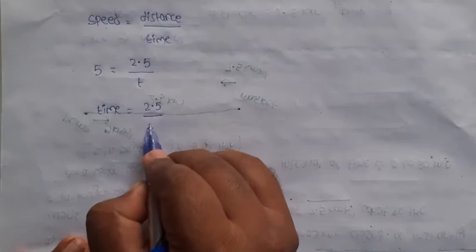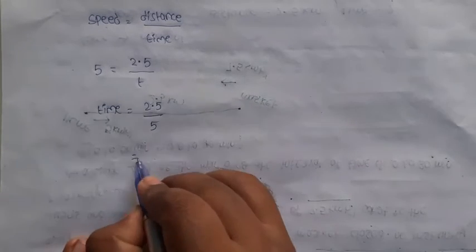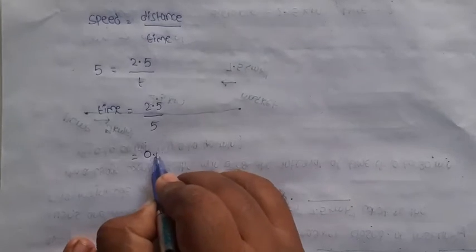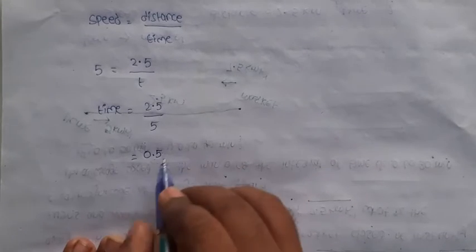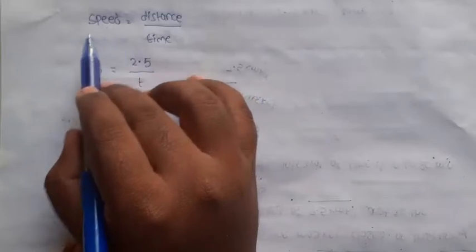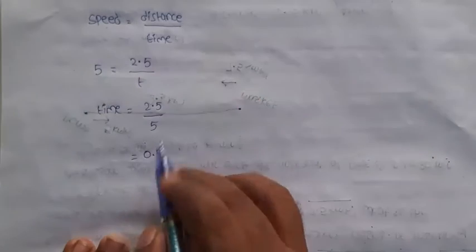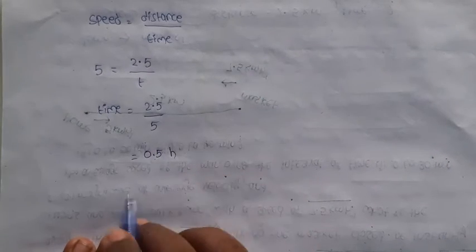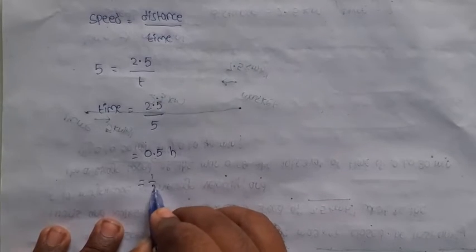2.5 by 5, which is 0.5. The speed unit is kilometers per hour, so the time is in hours. 0.5 hour means half an hour.